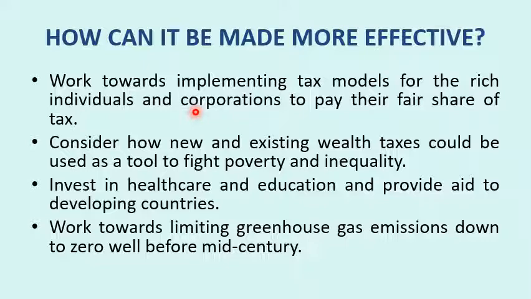With the double taxation avoidance agreement, these MNCs have been paying taxes in the country where the tax is less. So they have been paying the taxes in countries like Mauritius, etc., where taxes are very low, like 0.5%.